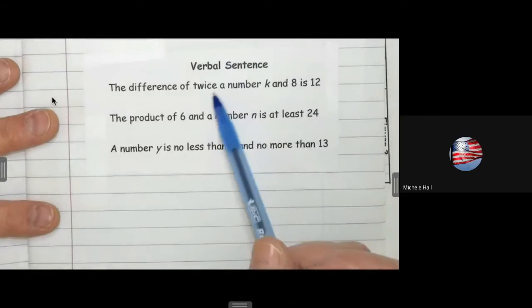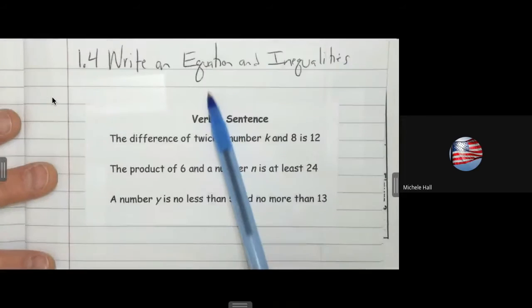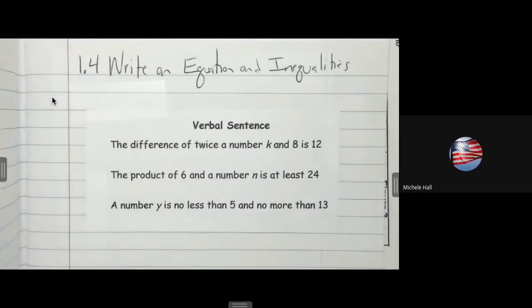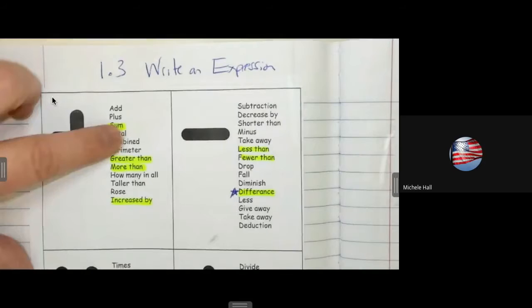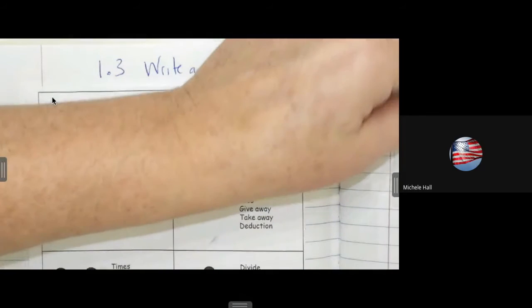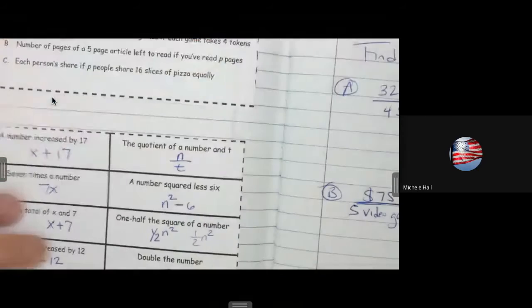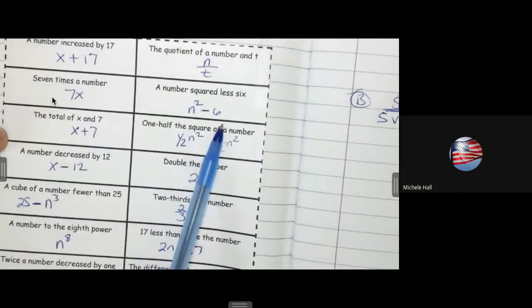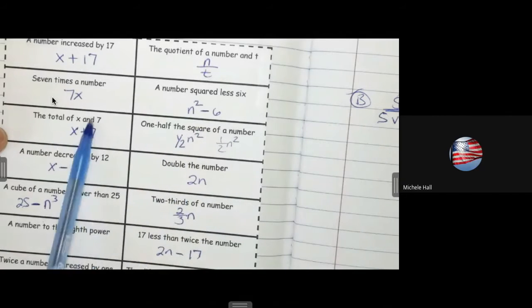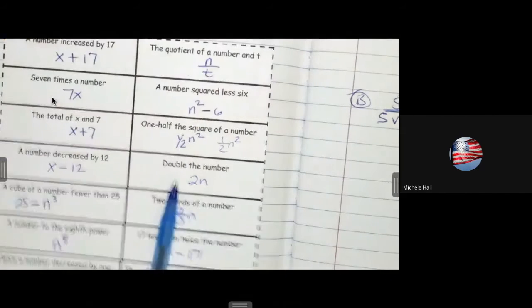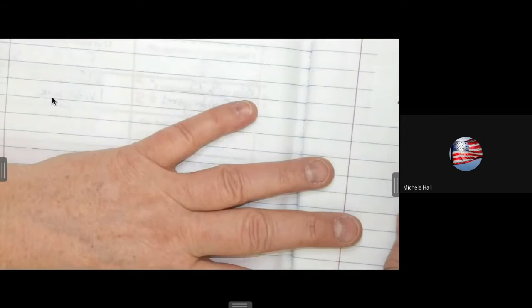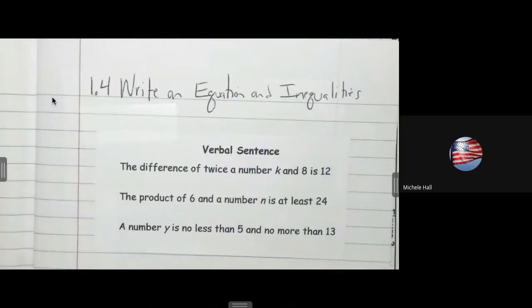We have verbal sentences. So today we're talking about equations and inequalities. Back at 1.3, we were writing expressions. Expressions look like this right here. These are expressions. Do they have any equal signs? No, they're just expressions. Now we're going to be doing equations. They have to have equal signs or they have to have inequality signs.